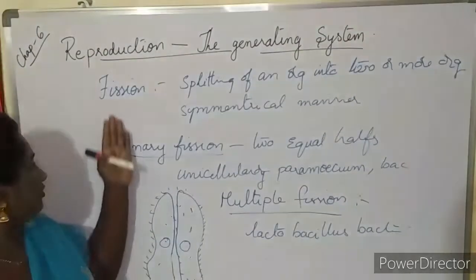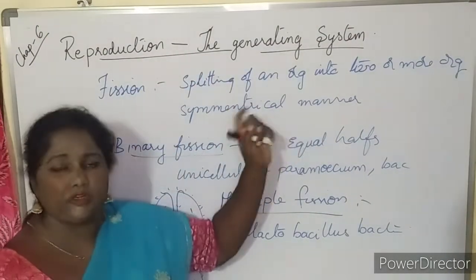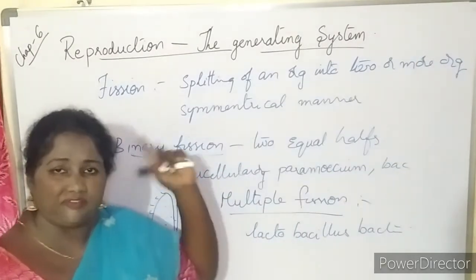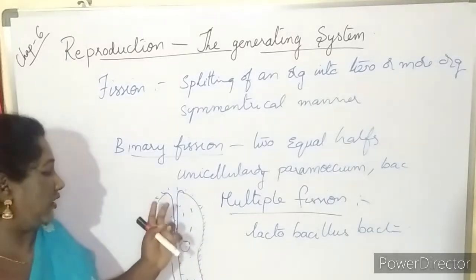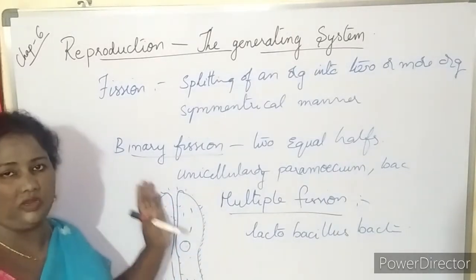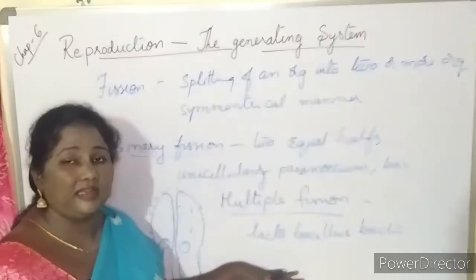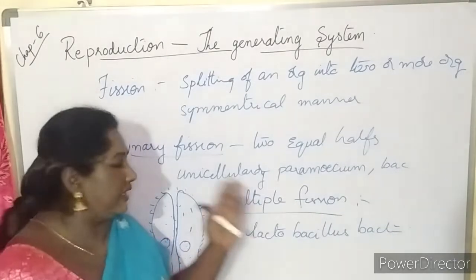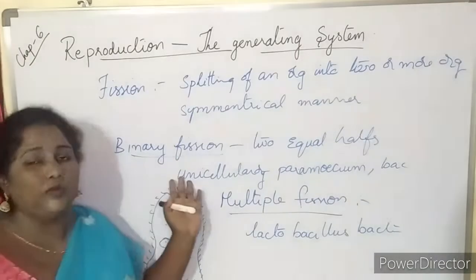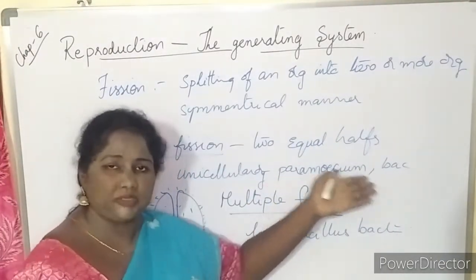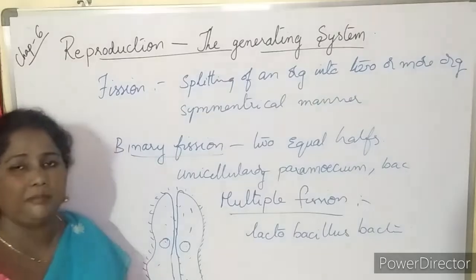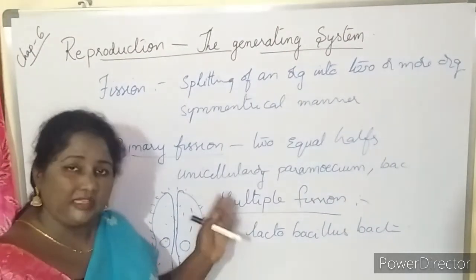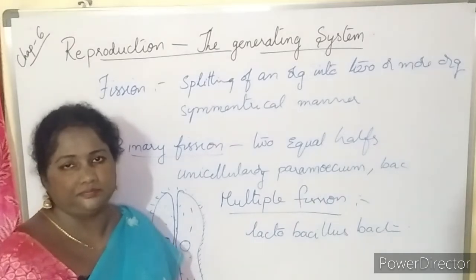So this is fission. Fission means splitting of an organism into two or more in a symmetrical manner. If the fission occurs twice, or the organisms formed are two, then it is called binary fission. If many organisms are formed, it is called multiple fission. Examples for binary fission are unicellular organisms like paramecium and bacteria, and here, lactobacillus bacteria. Now we will see another mode of asexual reproduction.